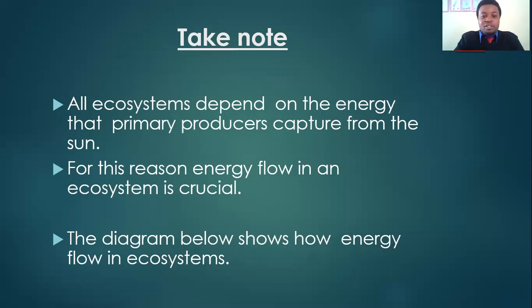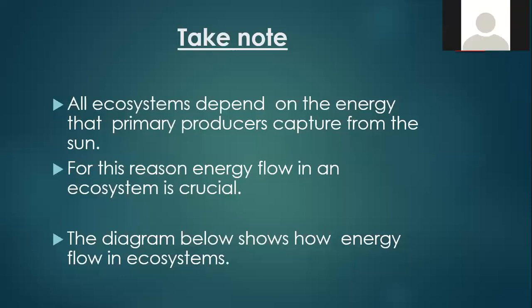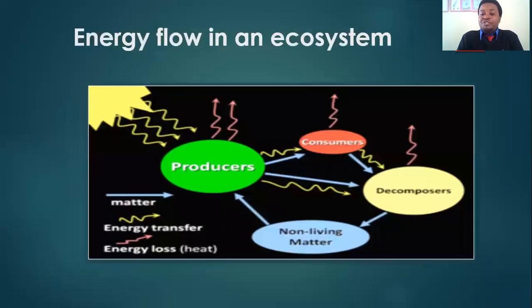So all ecosystems will depend on the energy that primary producers capture from the sun. This energy is captured by the process of photosynthesis. When photosynthesis takes place, it means energy has entered into the ecosystem. And this is the energy that is going to be transferred from one organism to the other. For this reason, energy flow in an ecosystem is very important. It's crucial to the process that we are going to talk about. We have a diagram that will actually show the energy flow.